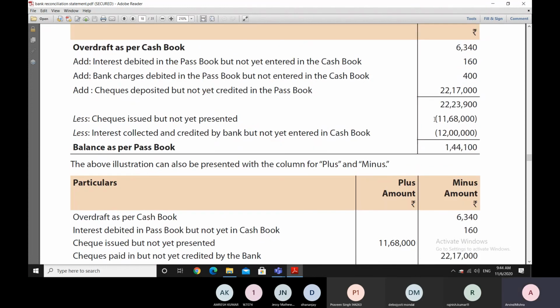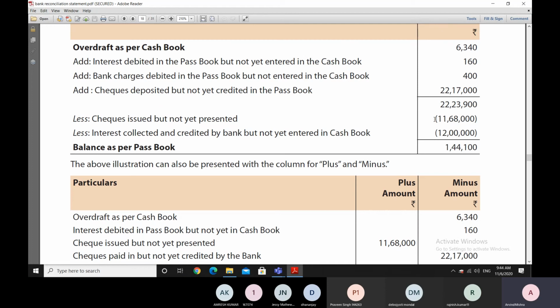if we are having, let's say, a figure of minus 10, and if we have to reduce it because the balance is lesser, so minus 10 reduced by 1, and then we get minus 11.